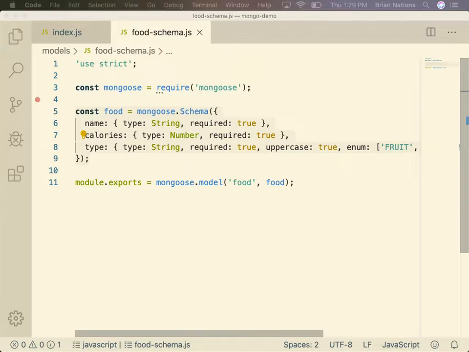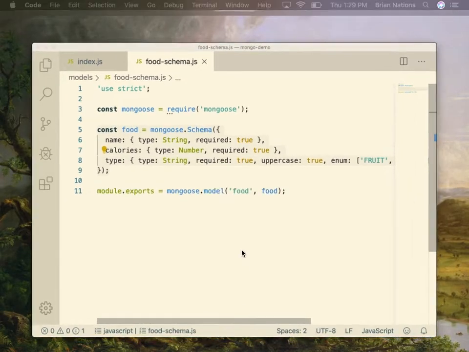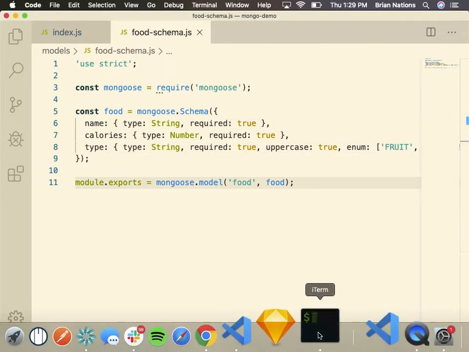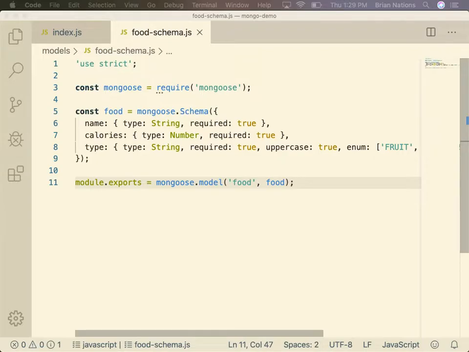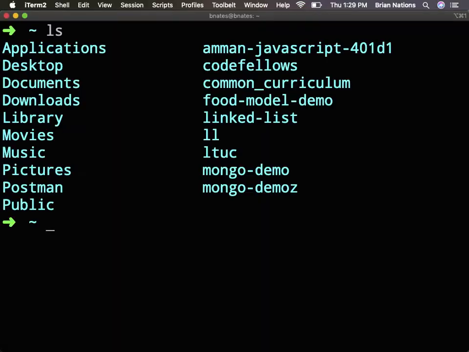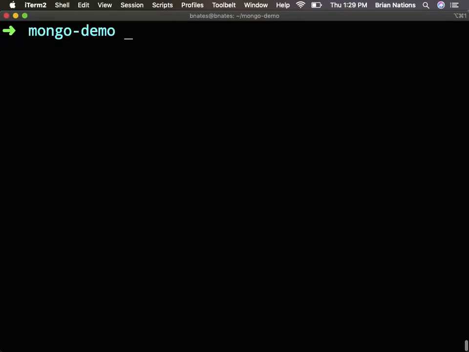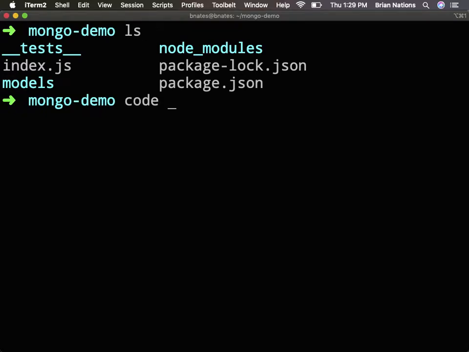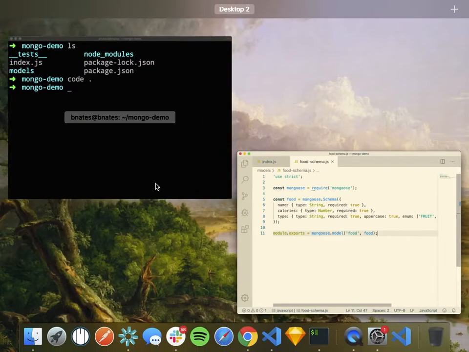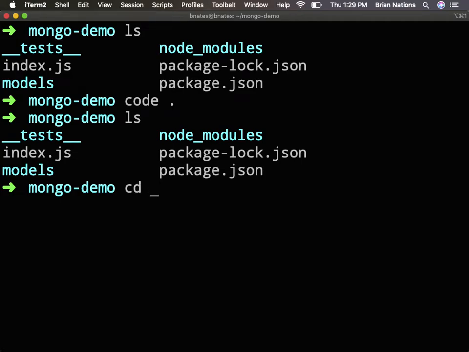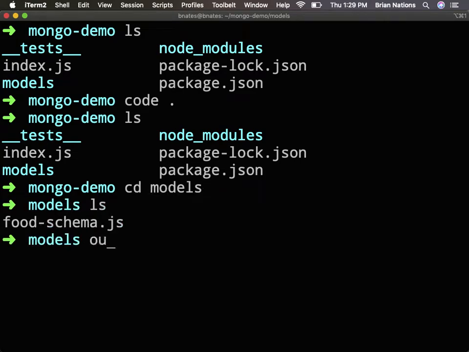Okay? All right. So let's go ahead and create a foodmodel.js file. I'm going to go in here, turn this on. All right, so open this up. Nope, sorry, gotta make the thing first. We'll go into models, and we're going to touch foodmodel.js.